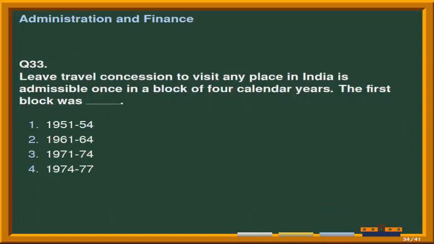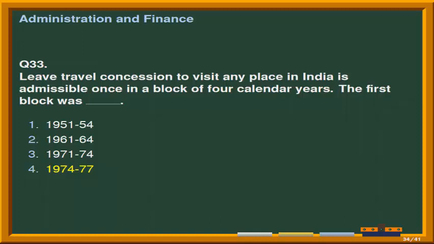Next question is, leave travel concession to visit any place in India is admissible once in a block of 4 calendar years. The first block was fill-up and the options are number 1, 1951 to 54, and the second option is 1961 to 64. Third option is 1971 to 74 and the last option is 1974 to 77. Correct answer is option 4, that is 1974 to 1977.